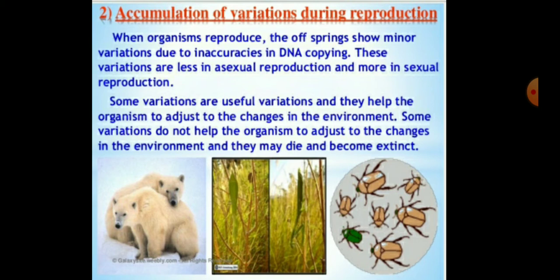Some variations are useful and help the organism adjust to changes in the environment. Other variations do not help the organism adjust, so it may die and become extinct.